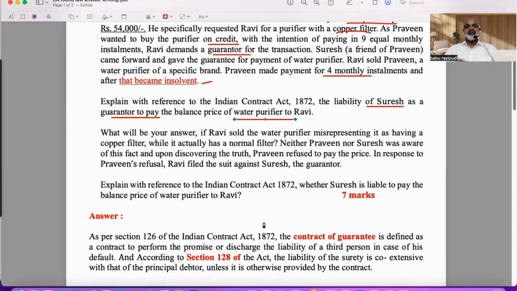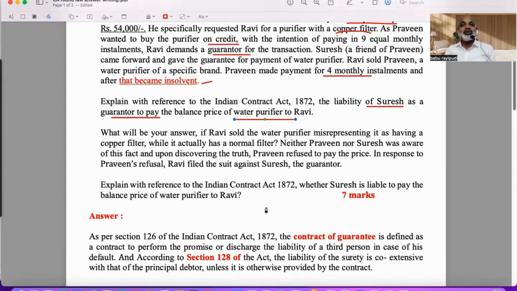Yes or no? That is one thing. So my question is, since he's asking about guarantee contracts, you have to explain in the first paragraph what exactly is the guarantee contract. Then you also have to explain the nature of liability of surety in the event principal debtor fails. If principal debtor fails, whatever is supposed to be paid by principal debtor, that will automatically fall on whom? Surety. That means the liability of surety is coextensive.